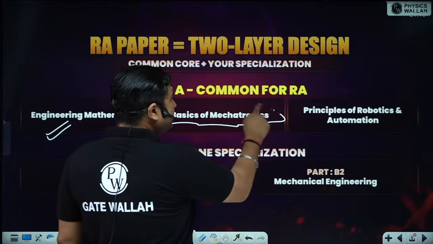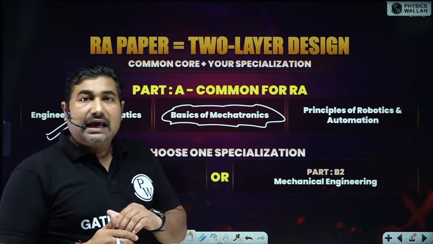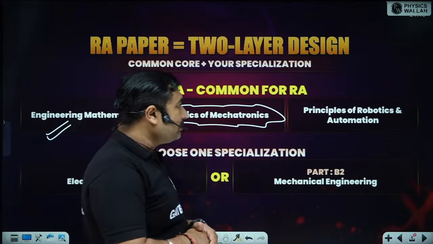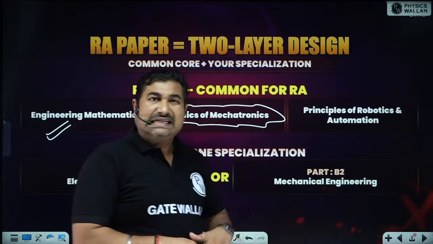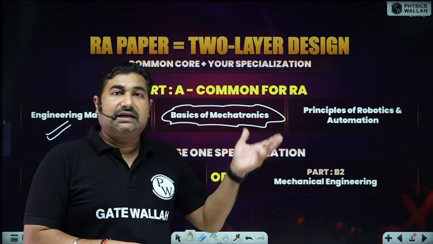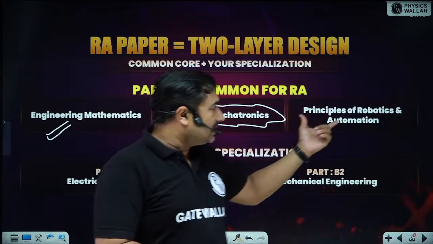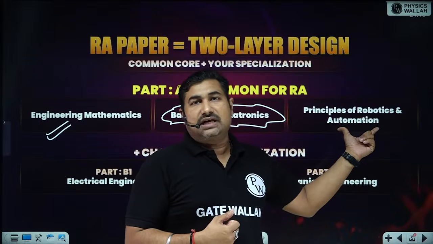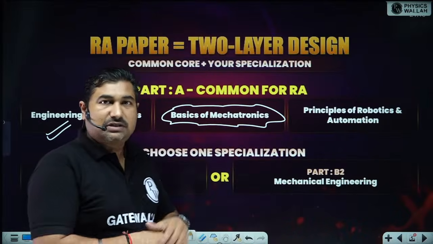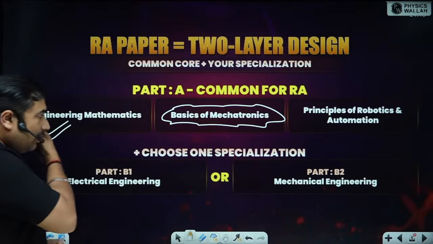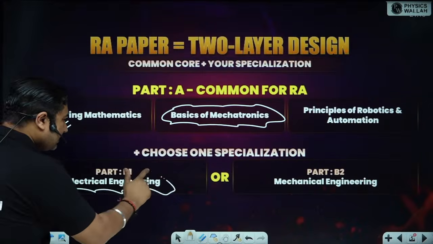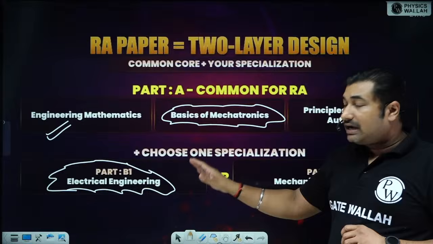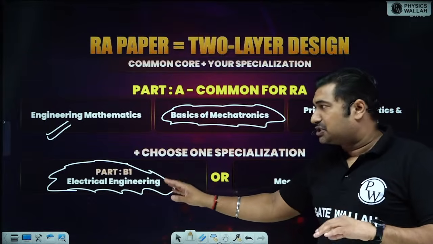Basics of mechatronics is more aligned towards electrical and electronics because KVL, KCL, these portions are involved in this. Principles of robotics and automation is new for everyone, those who haven't done their B.Tech in mechatronics. So it's a new part and you can easily understand. We are expecting basic types of questions to be asked from this particular portion because it is a secondary paper. Okay, now you can choose your specialization, either electrical or mechanical. So those who are going to give IN, EE or EC must choose electrical only.